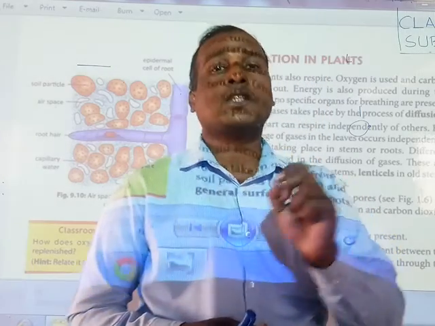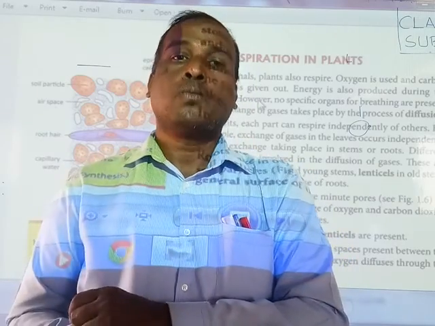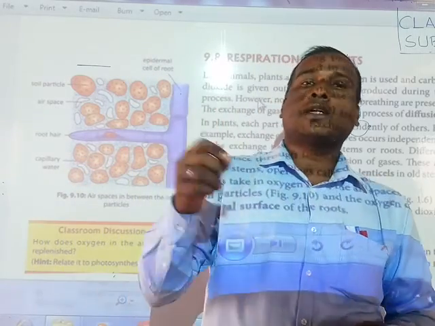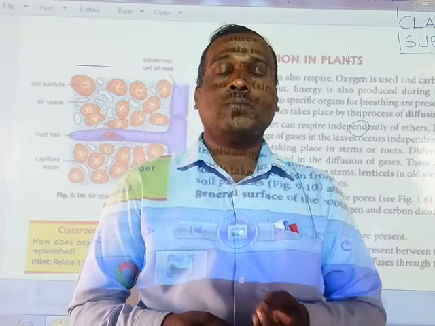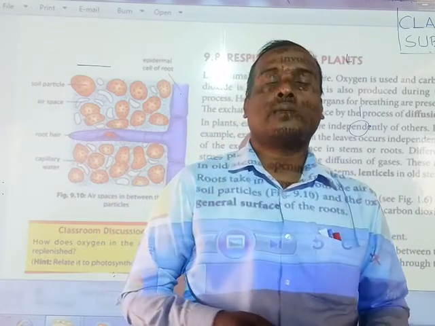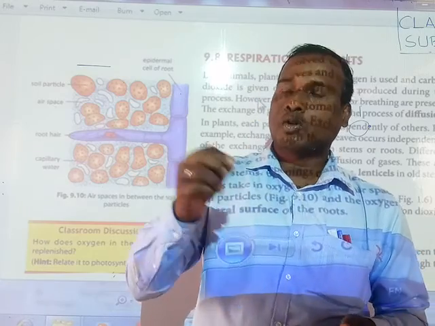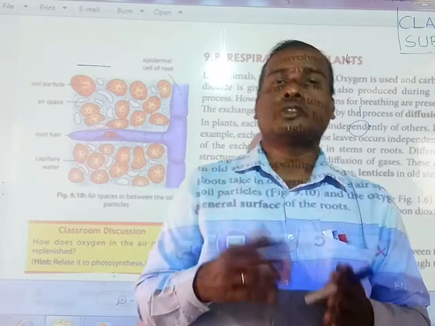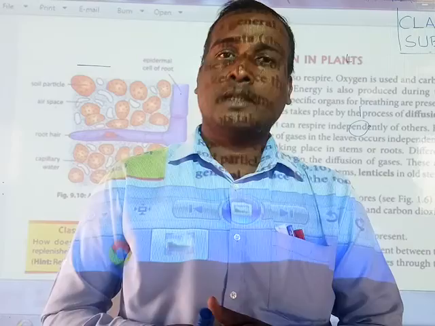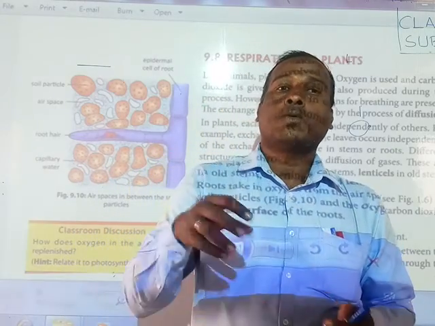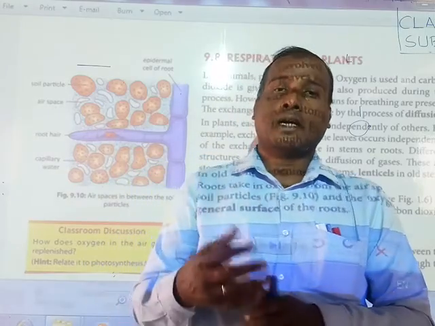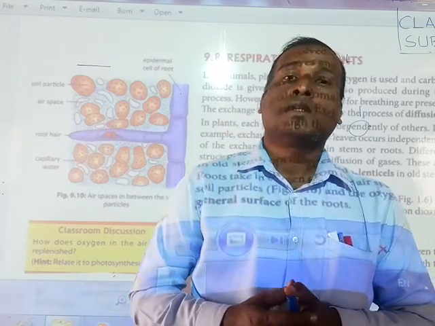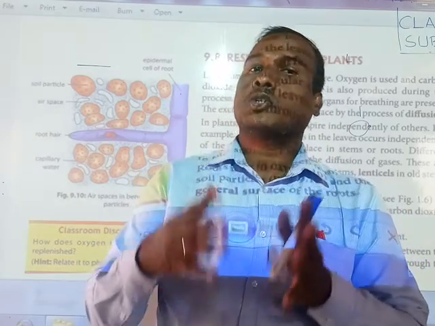There are small pores there. Through those pores, what is happening? The small pores are called stomata. Through the stomata, like a nose, it is also called the nose of the plant. So through the stomata there is an exchange of gases. Carbon dioxide gas is received and oxygen gas is taken through the stomata.